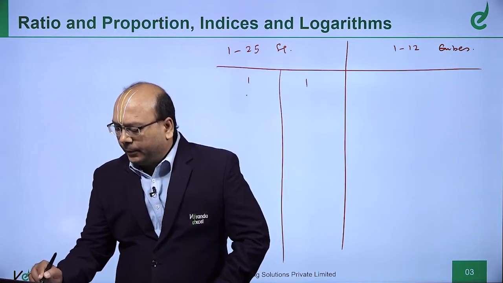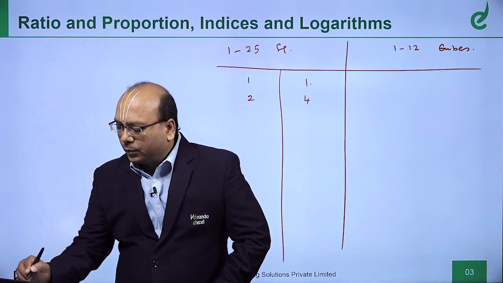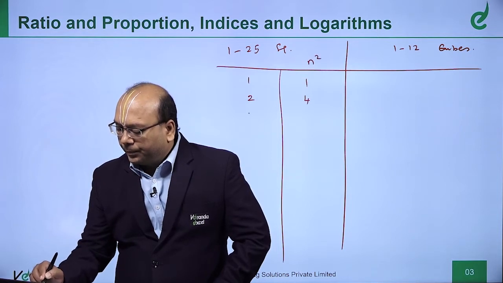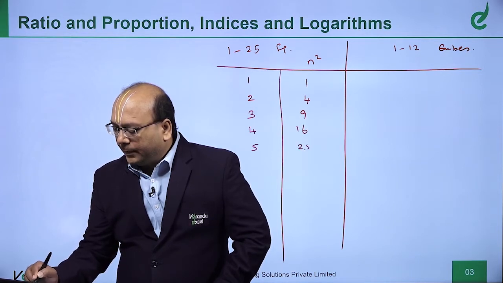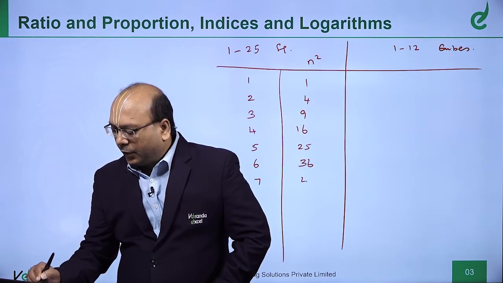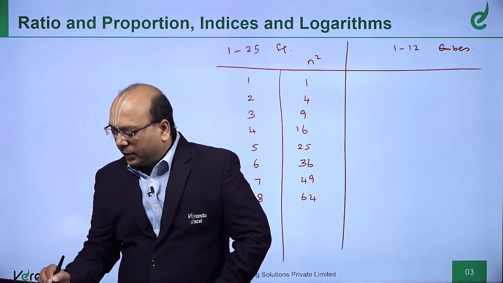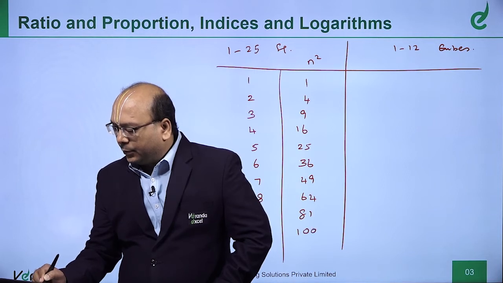1 square is 1, 2 square is 4, 3 square is 9, 4 square 16, 5 square 25, 6 square 36, 7 square 49, 8 square 64, 9 square 81, 10 square is 100. This you know very well.